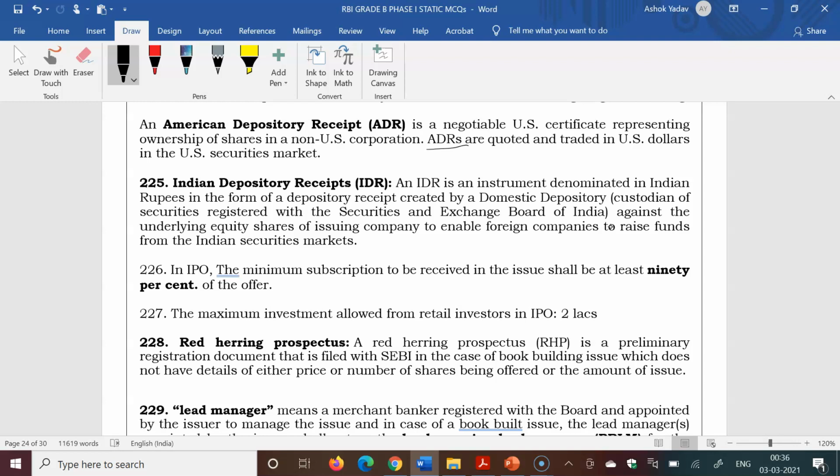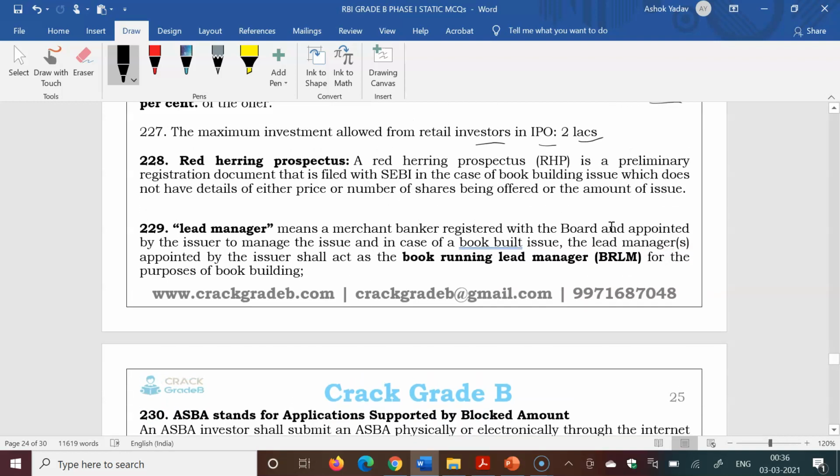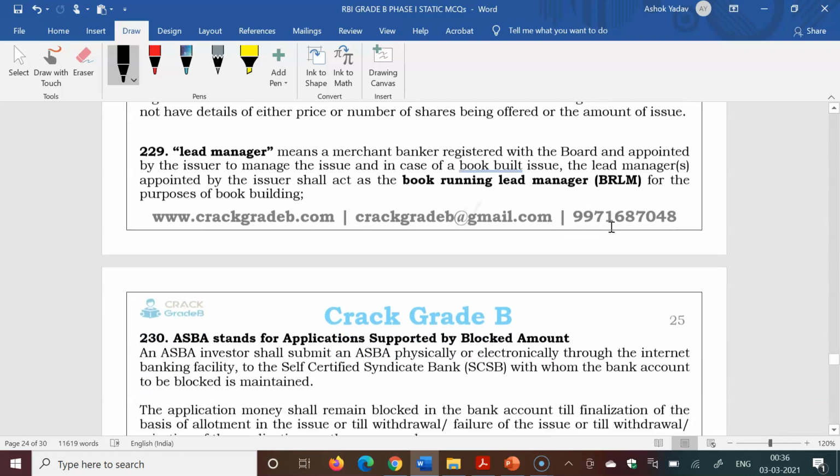Next, the minimum subscription to be received in the issue in the IPO process shall be 90%. The maximum investment allowed from a retail investor in an IPO is 2 lakhs. Red herring prospectus: a red herring prospectus is a preliminary registration document that is filed with SEBI in case of a book building issue, and which does not have details of either price, number of shares being offered, or amount of issue.